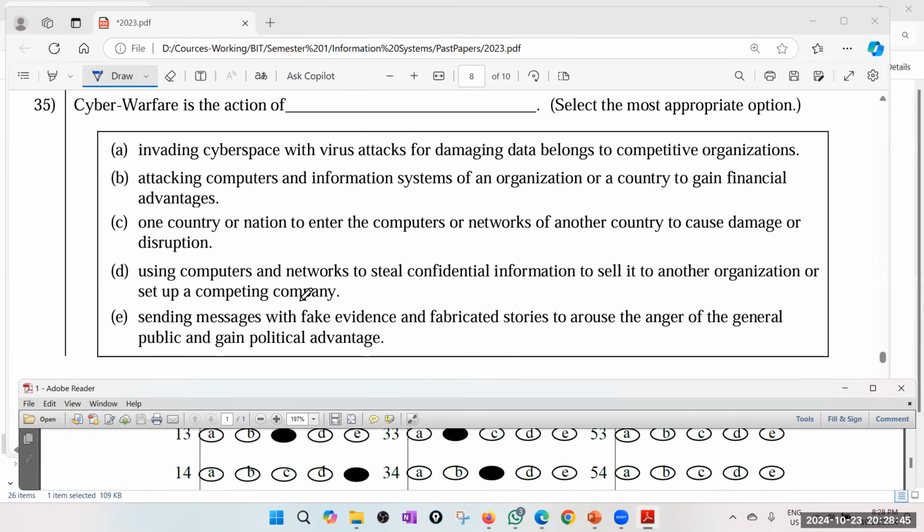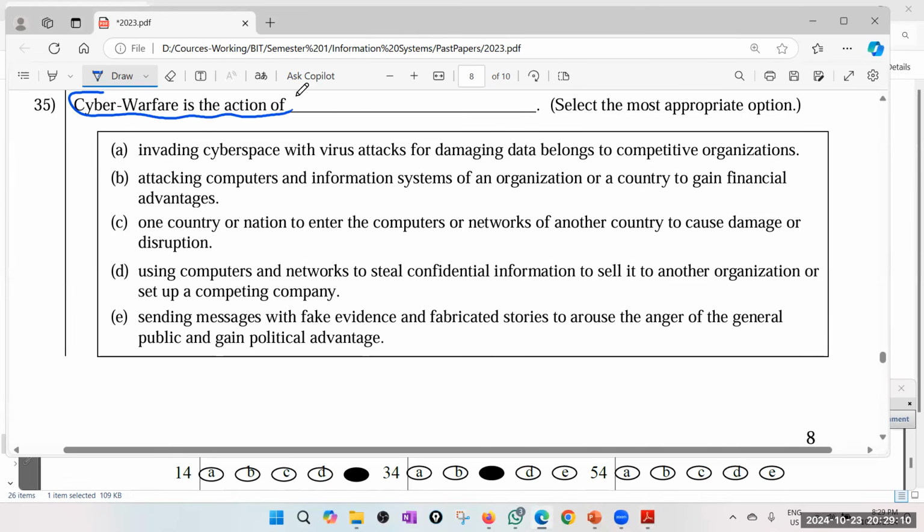Cyber warfare is the action of, select the most appropriate option. So usually cyber warfare means basically between countries due to political reasons. So there are some attacks against each other's government sites, critical resources, and so on. At the same time, it can happen due to business and other organizational levels as well. Okay, let's see what is the best one.